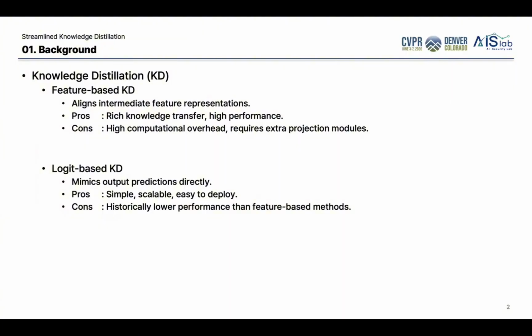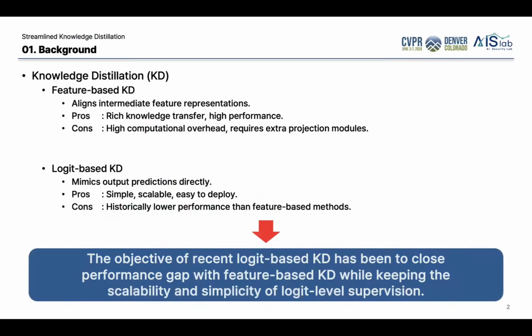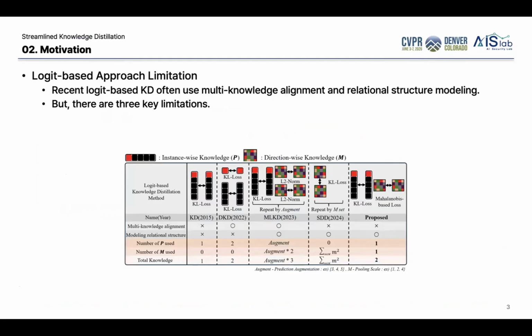On the other hand, logit-based KD directly mimics the output predictions of the teacher. Because it only uses output logits, it is simple, scalable, and easy to deploy. However, its performance has historically been lower than feature-based methods. Therefore, recent logit-based KD methods have tried to close the performance gap with feature-based KD, while keeping the scalability and simplicity of logit-level supervision. To achieve this, recent methods have introduced multi-knowledge alignment and relational structure modeling.